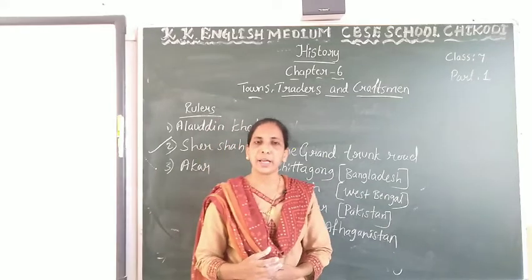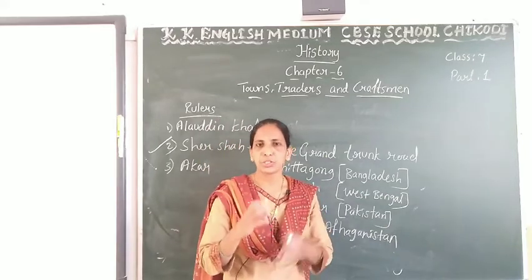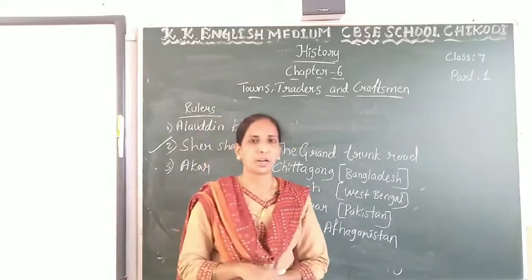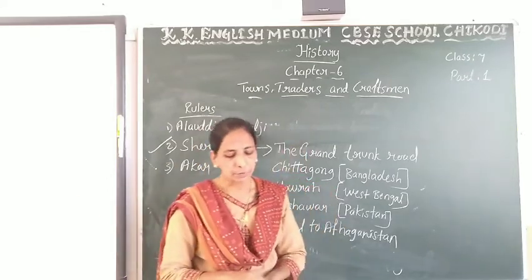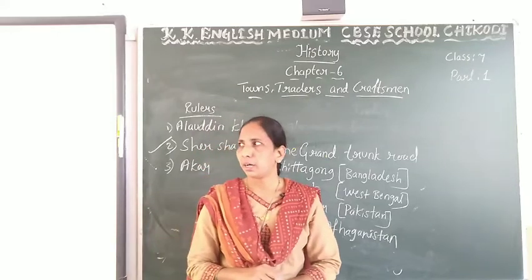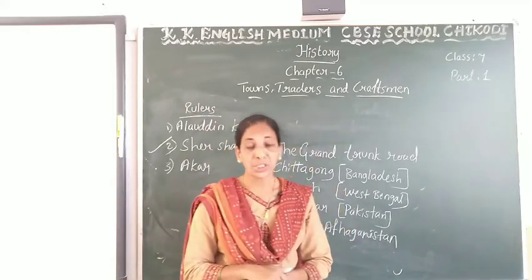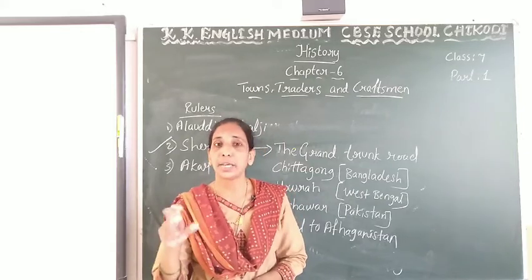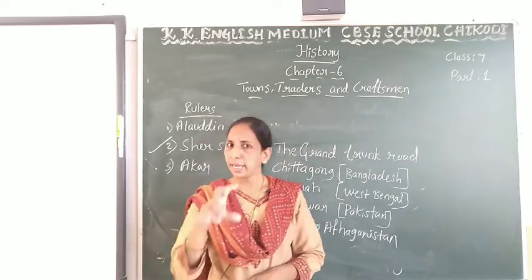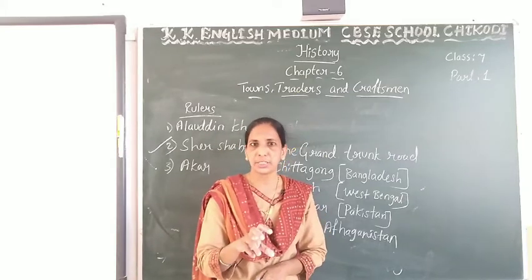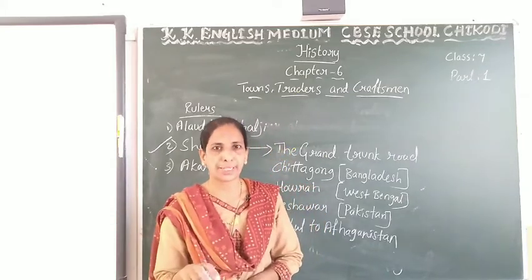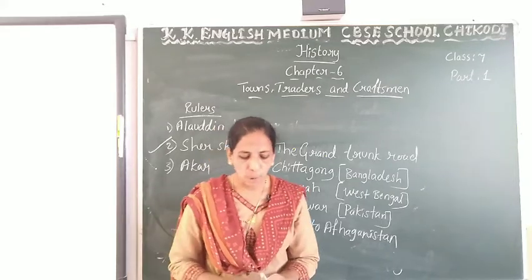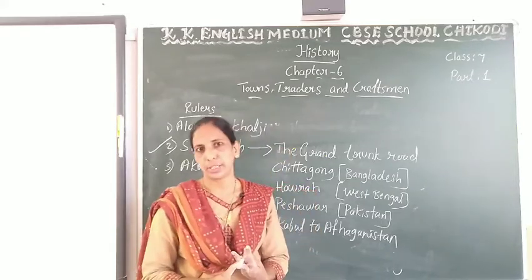These craftsmen manufactured products, and those products were exported to other parts of the country. The towns emerged as manufacturing centers like Delhi and Agra, where paper, glassware, copper and brass utensils were manufactured.